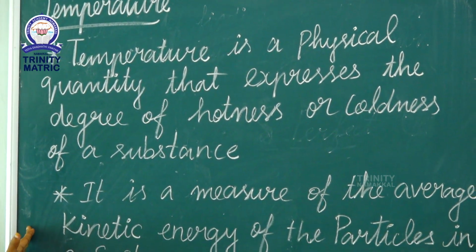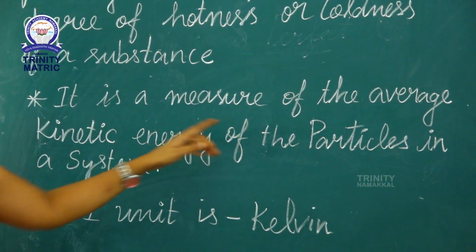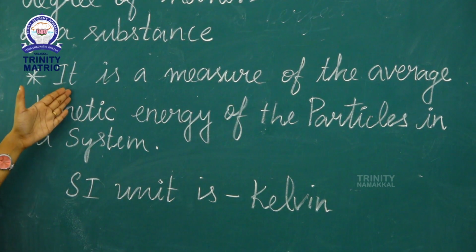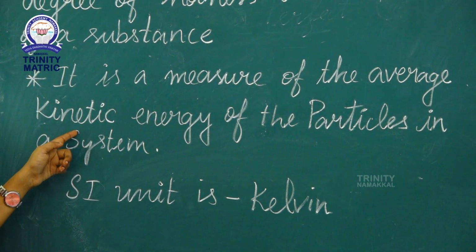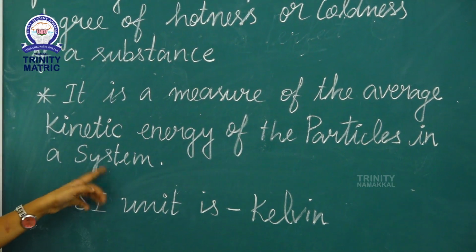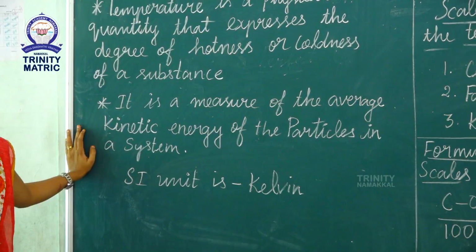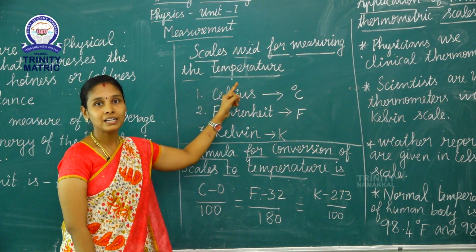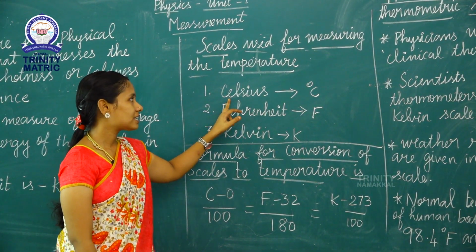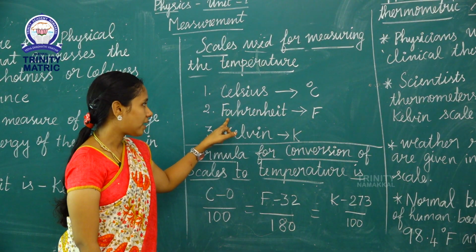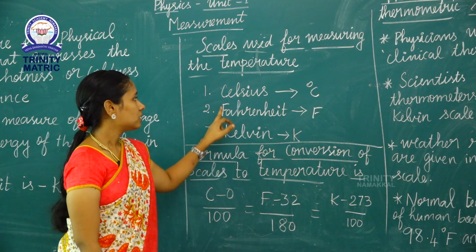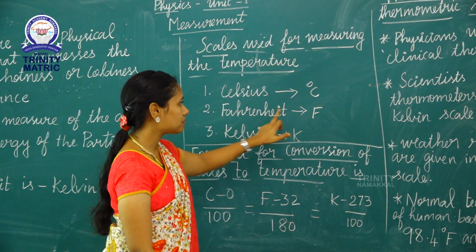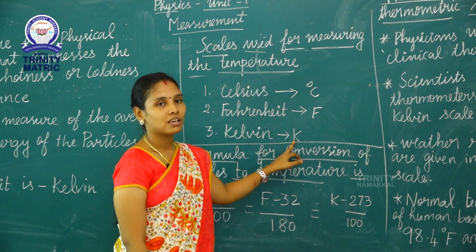The second definition: it is a measure of the average kinetic energy of the particles in a system. The SI unit of temperature is Kelvin. There are 3 scales used for measuring temperature. First one, Celsius. Second one, Fahrenheit, and then Kelvin. The Celsius symbol is degree C, the Fahrenheit symbol is F, and the Kelvin symbol is K.